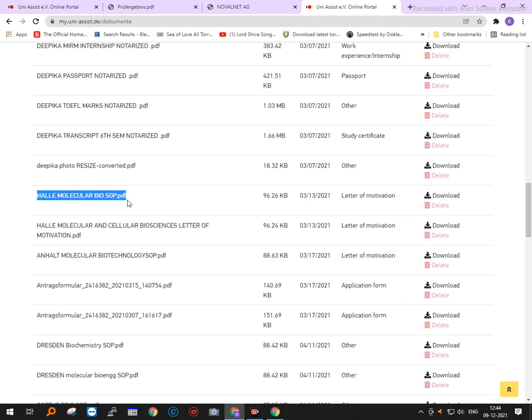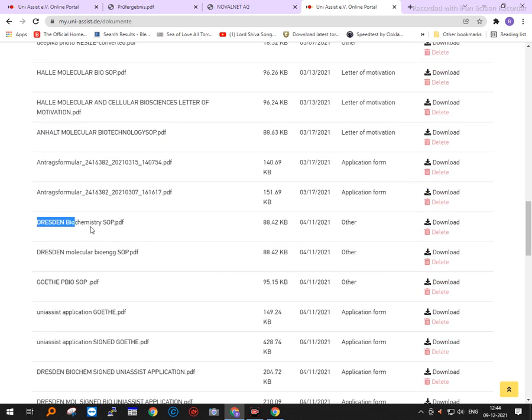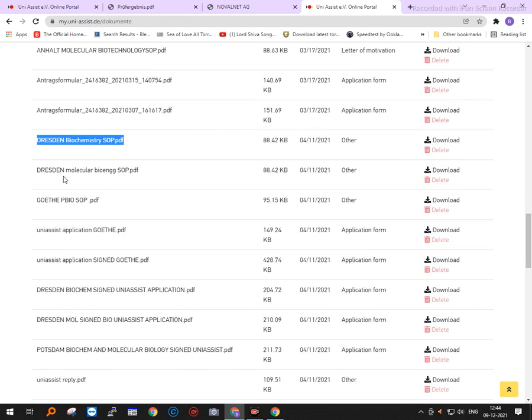So if you scroll down, you can see here that I have given a separate statement of purpose or letter of motivation for Halle molecular biology, a separate statement of purpose for Anhalt molecular biology, a separate statement of purpose for Dresden biochemistry, a separate statement of purpose for Dresden molecular bioengineering, a separate statement of purpose for biochemistry.